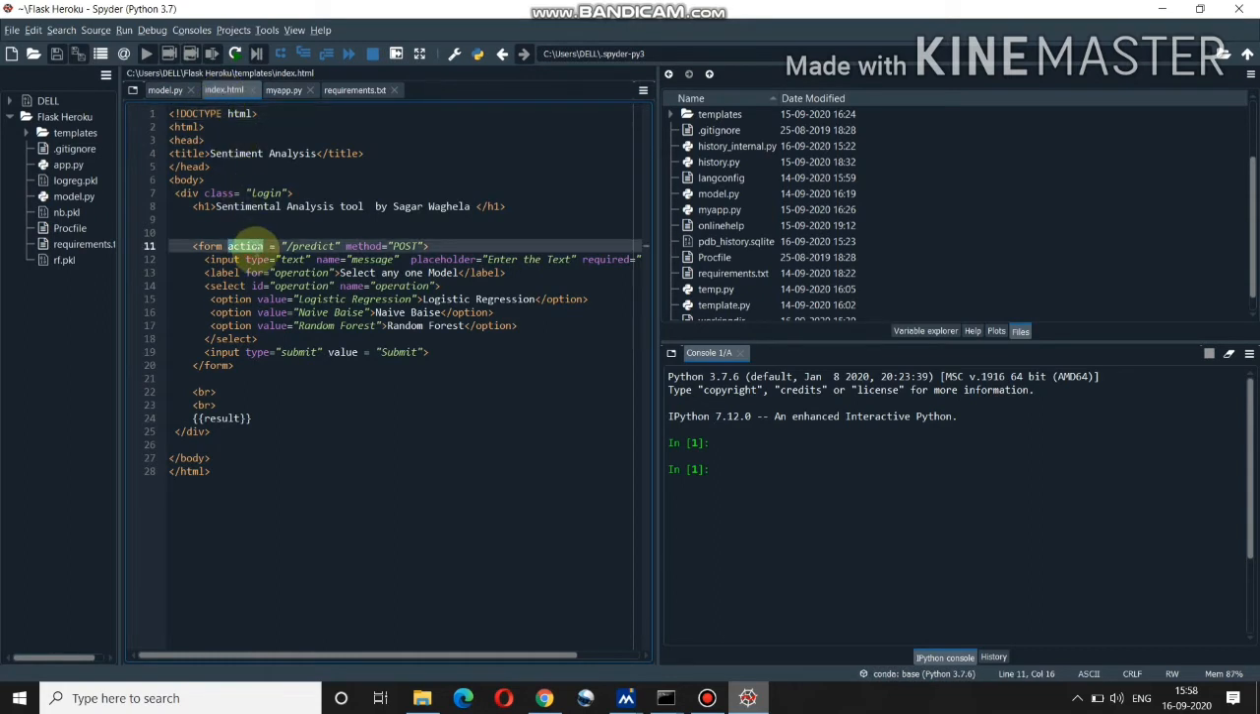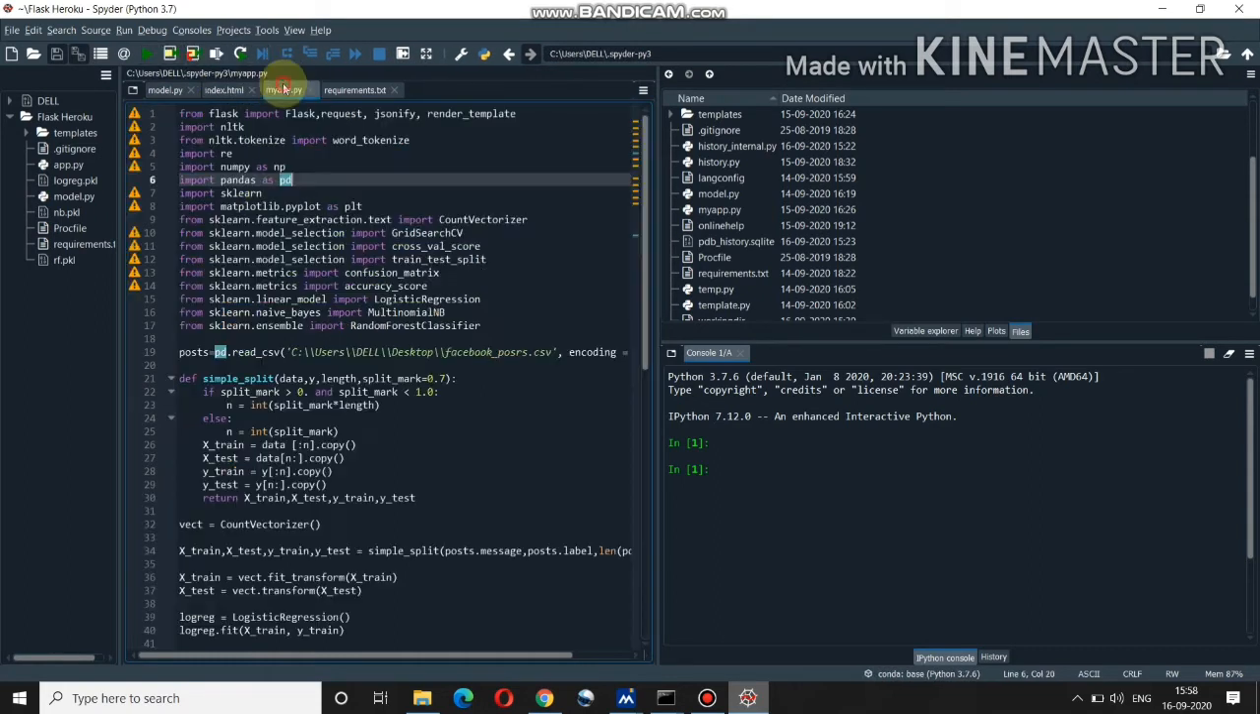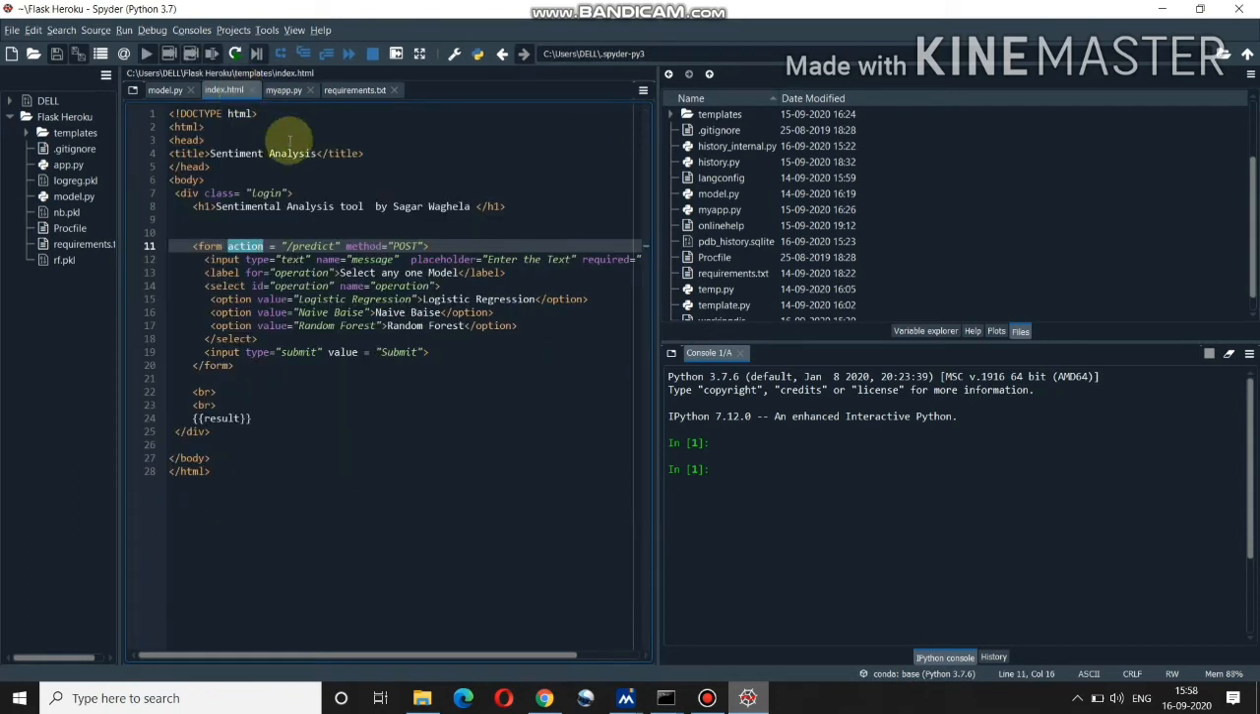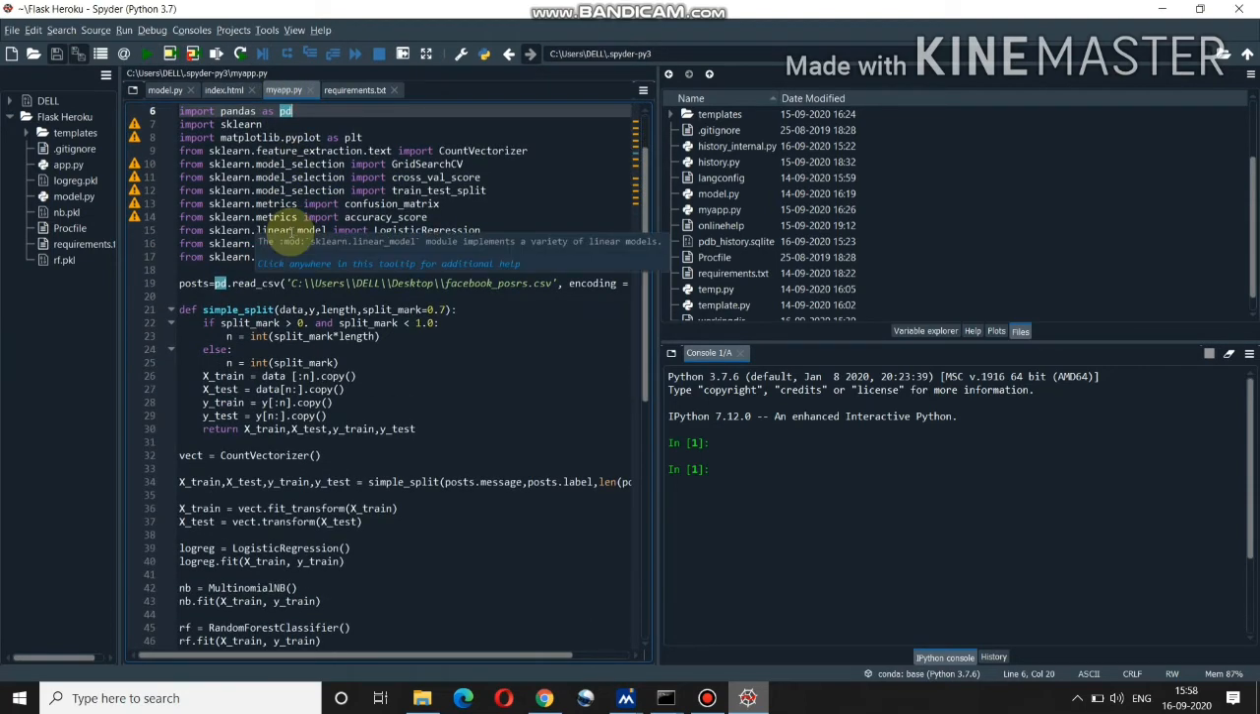The second part is index.html. Now when I'm going to create the Flask app, before creating a Flask app, I need an index.html file, the HTML file which is going to be rendered by the Flask app in order to show the result on the net.